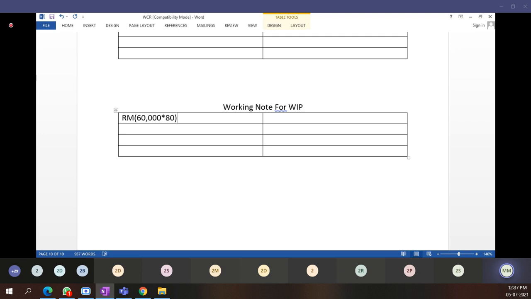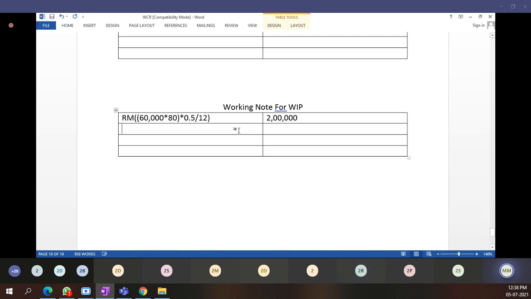I am considering 50% raw material is kept on the floor. If you are solving this equation, how much comes? Students, tell me. 60,000 multiplied by 80 multiplied by 5.5 divided by 12. 2 lakh.